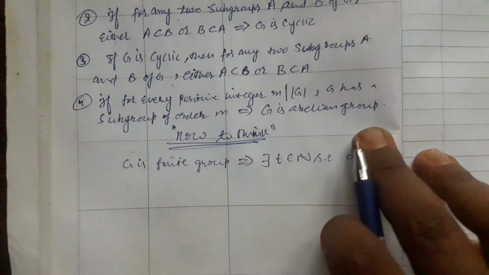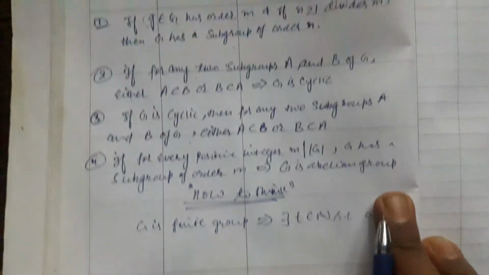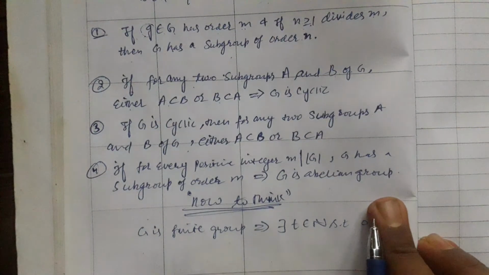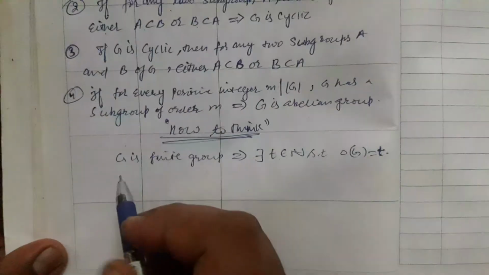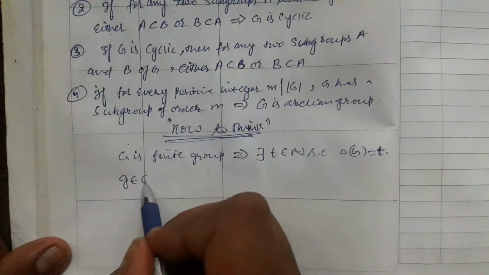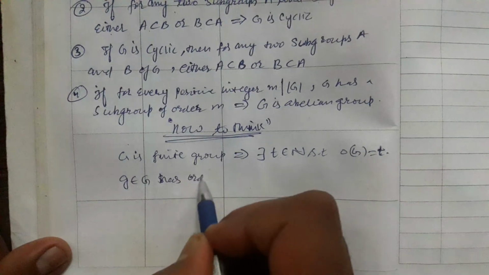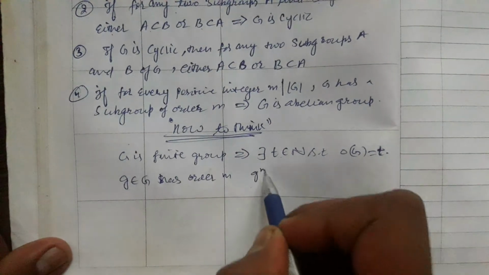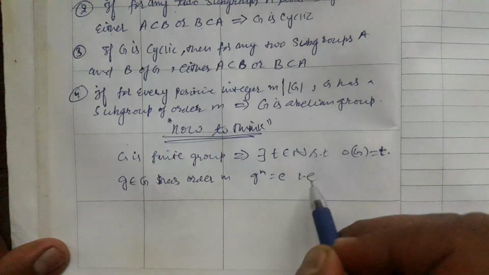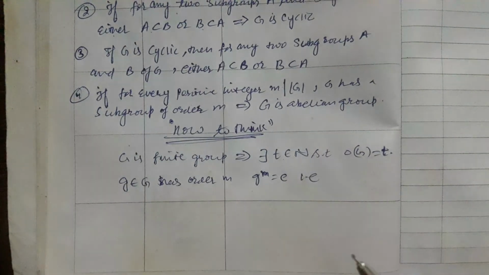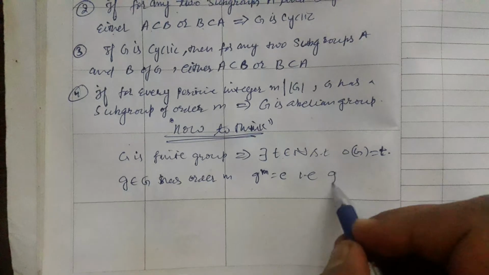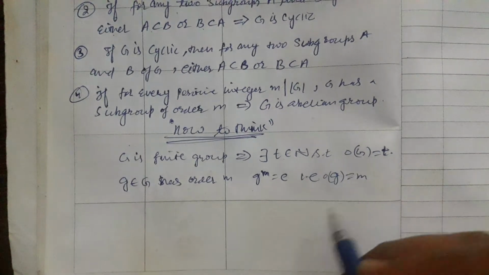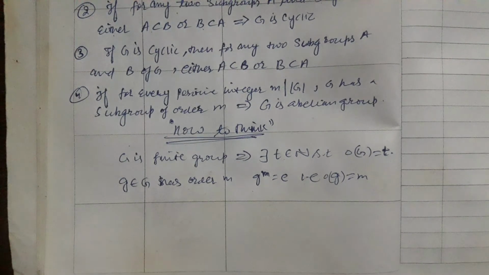Now option 1 says that if g in G has order m, it means g to the power m equals identity, and m is the least positive integer such that g operated m times gives the identity. So the order of g is m, and n divides m.